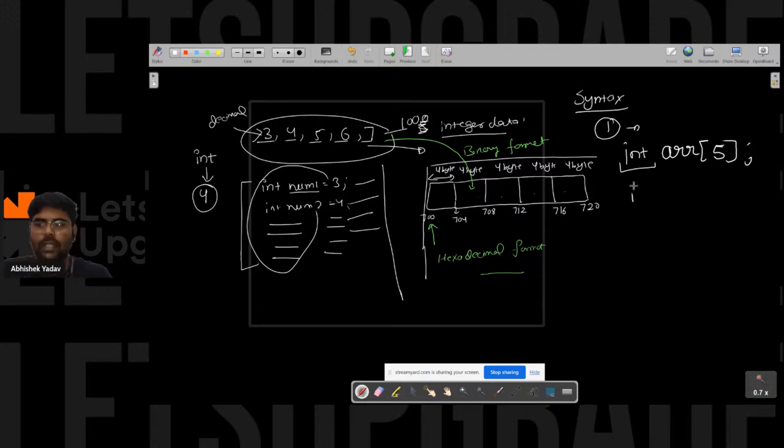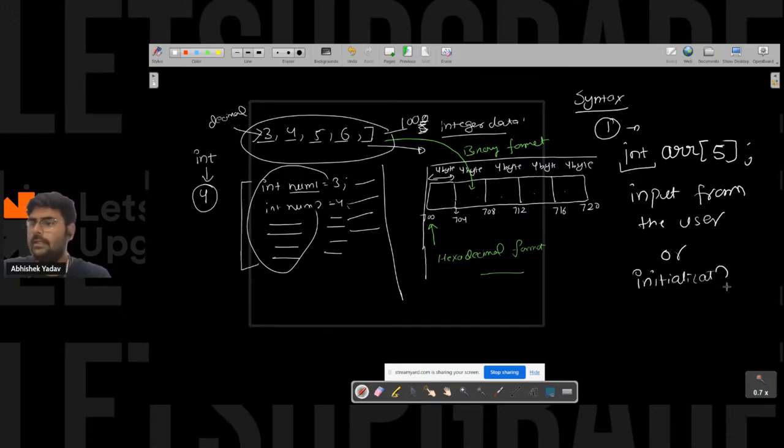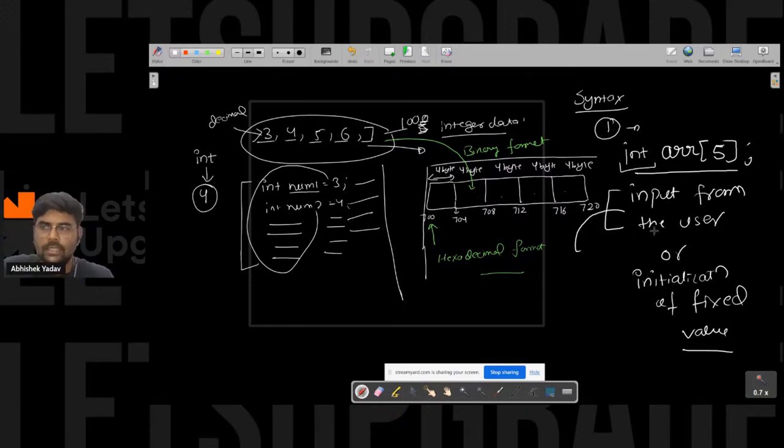And after that, I have to take input from the user, right? Input from the user, or I can initialize the array with a fixed value, right, everyone? This is the first way. That is, first I have to declare an array of 5 size, and after that either I can store the data in the integer format with the help of the input from the user, or I can initialize the array with some fixed value, right, everyone? This is the first way.